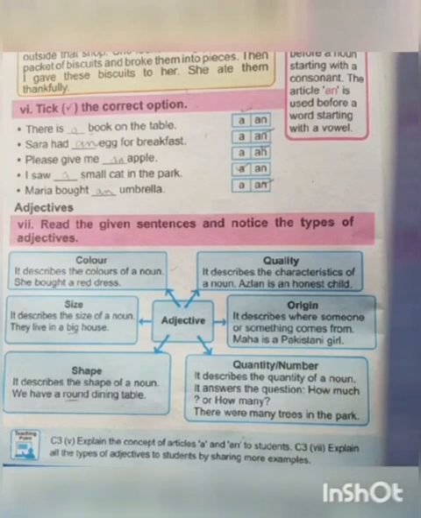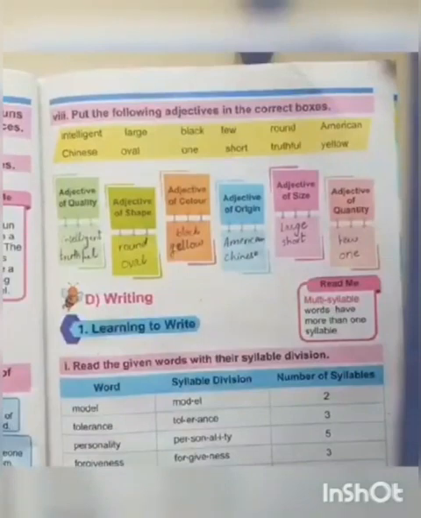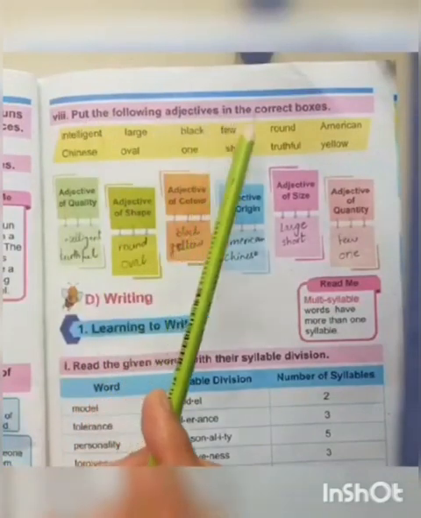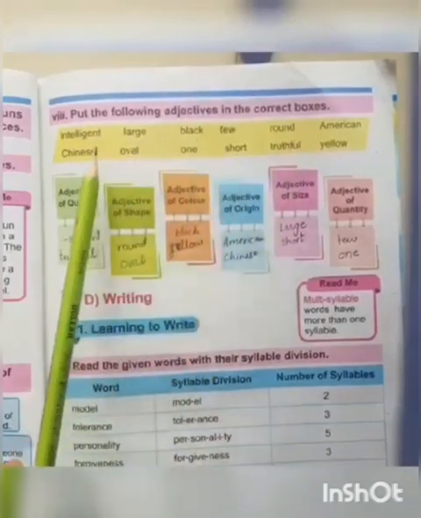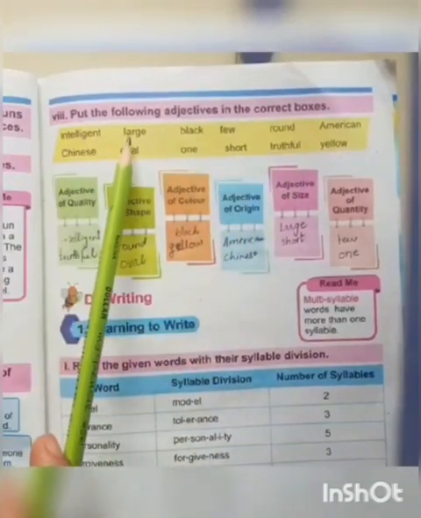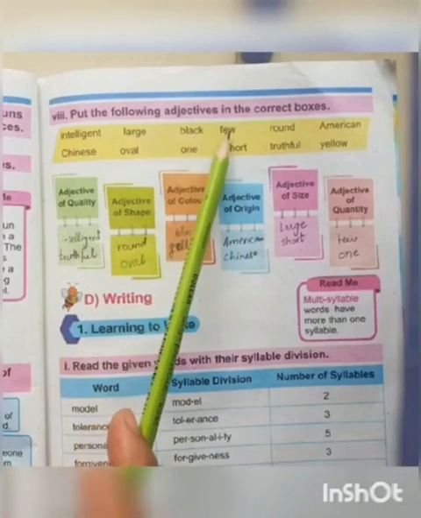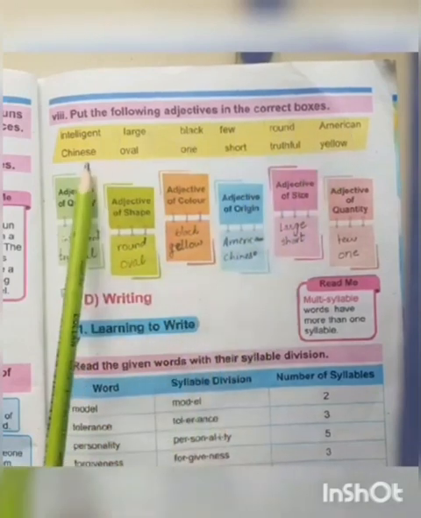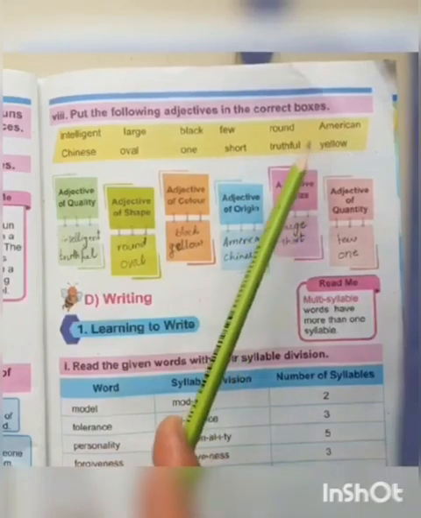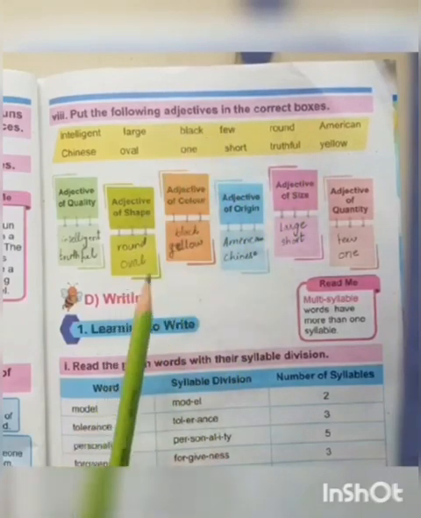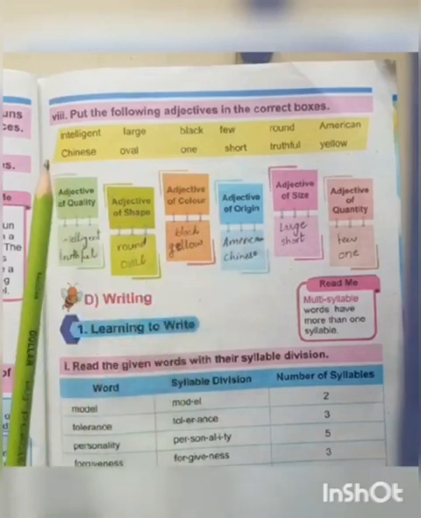Now let's move towards the next exercise. Put the following adjectives in the correct boxes. Here some adjectives have been given. Let's read them out. Intelligent, large, black, few, round, American, Chinese, oval, one, short, truthful, yellow. Now you have to write them in the relevant boxes.